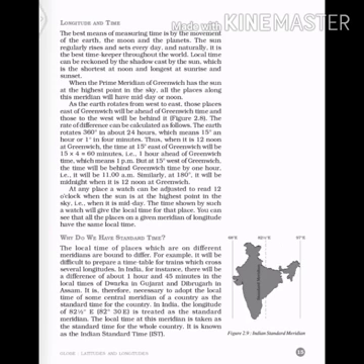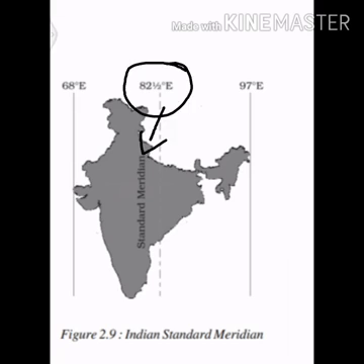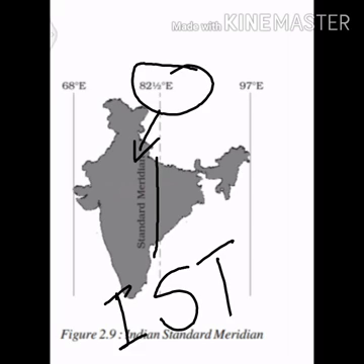And in India the longitude 82.5 degree east is treated as the standard meridian. So this you all should know, what is the longitude which is treated as the standard meridian? 82.5 degree east. Got it? So this longitude of 82.5 degree east is treated as the standard meridian, as you can see in the picture also, and it is known as IST, Indian Standard Time. You all should know this. And the local time at this meridian is treated as the standard time for the whole country.